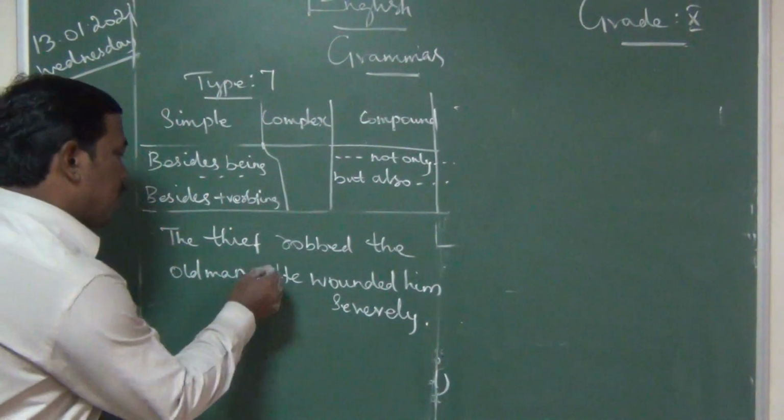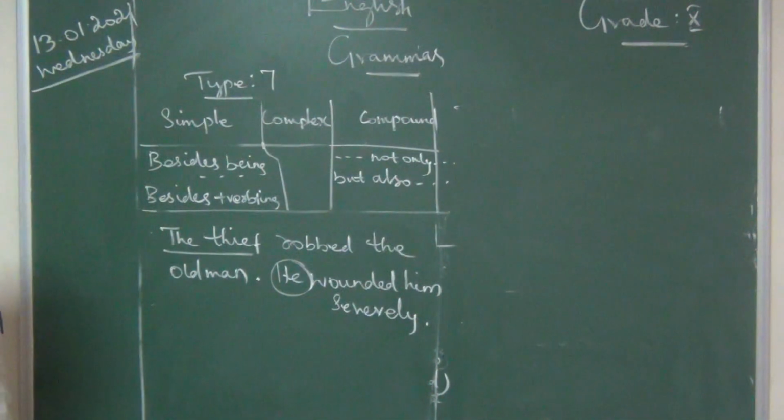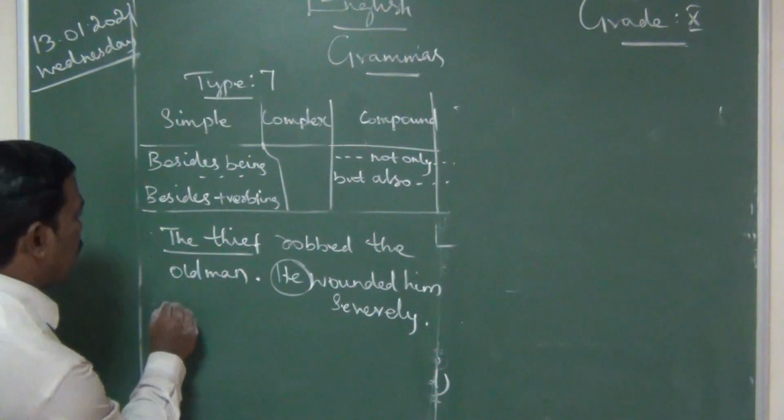He wounded him severely. Both the thief and he are the same. The thief robbed the old man. He wounded him severely.